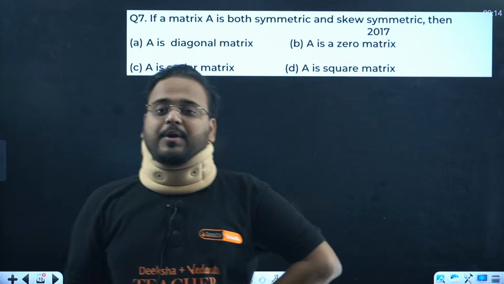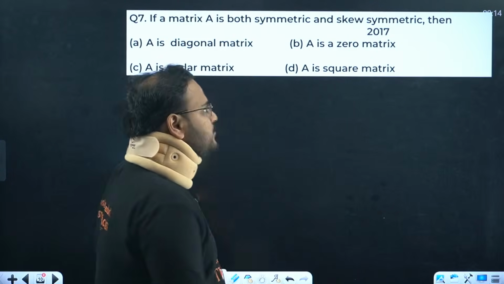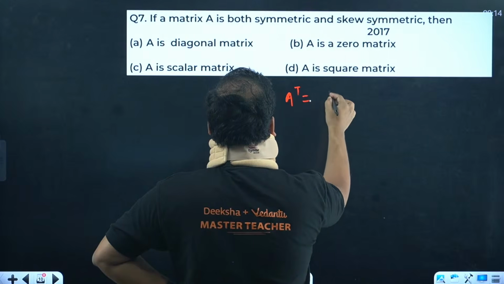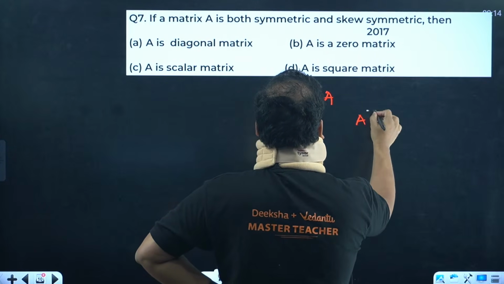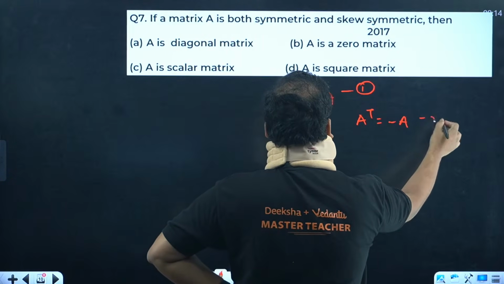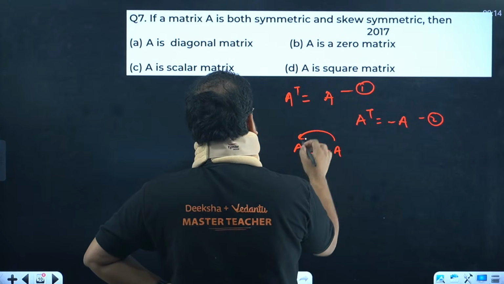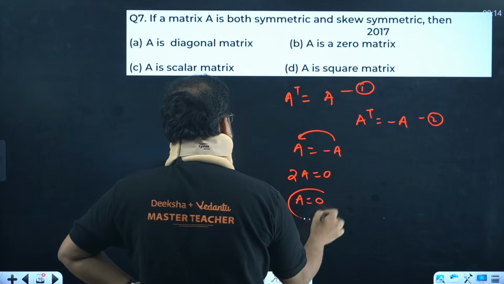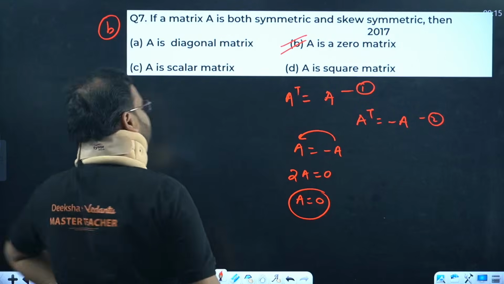If a matrix A is both symmetric and skew-symmetric, then... Very simple question. A is symmetric, so A transpose will be equal to A. And also given as skew-symmetric means A transpose is minus A. If this is equation number 1 and equation number 2, clearly we get A equals minus A. Move to this side, 2A equals 0. It means A is equal to 0. Answer is option B. Question number 7, option B.